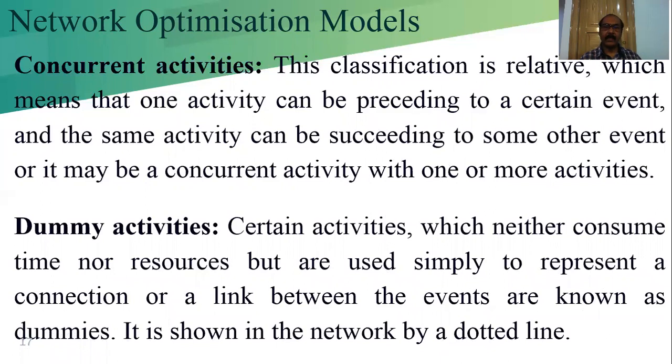When an activity is dependent on the completion of two activities, sometimes it is not possible to link it by the node notation to the other two activities on which it depends. That time we use the dummy activity.